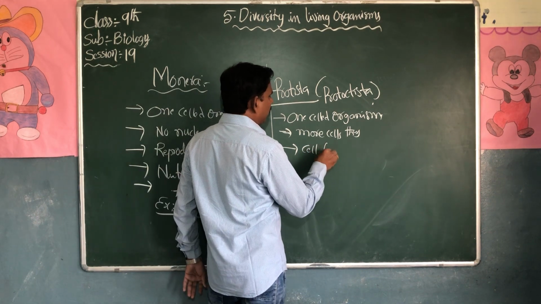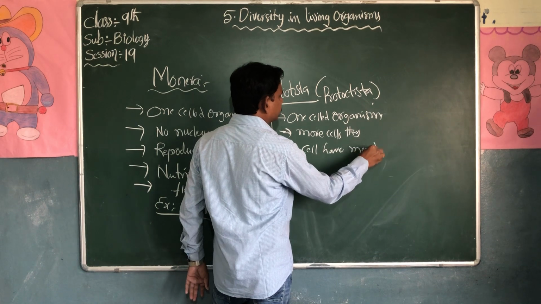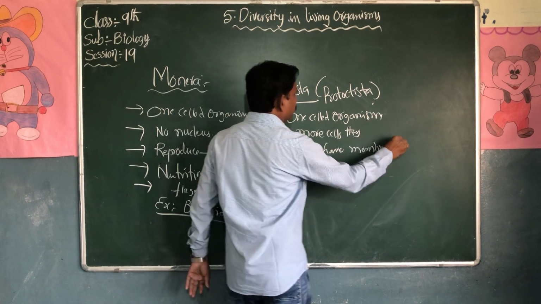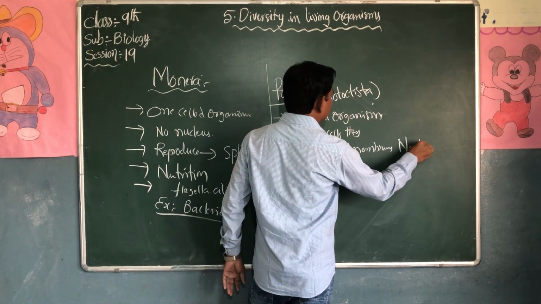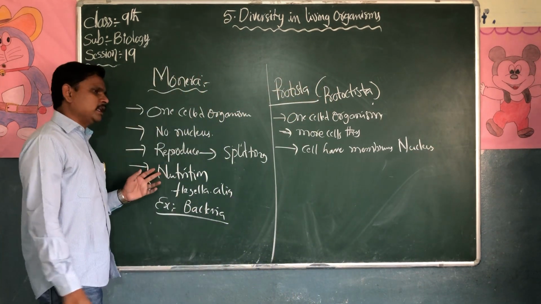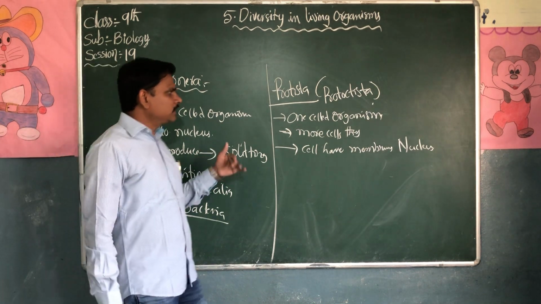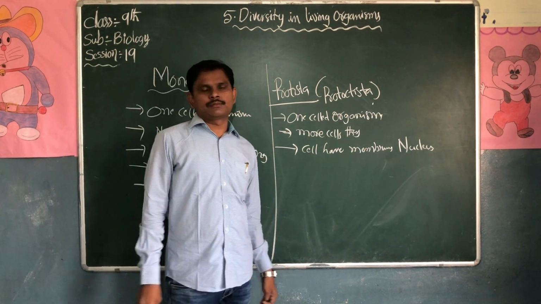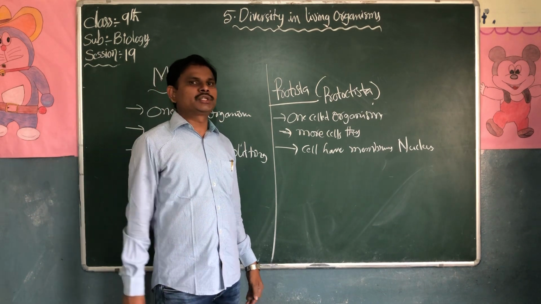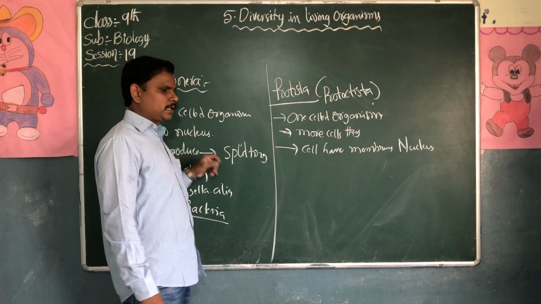The cell has a membranous nucleus. They have a nucleus in their body. So if the nucleus is not there, it comes under the prokaryotic cell. If the nucleus is there, such organisms come under the eukaryotic cell. Prokaryotic cell and eukaryotic cell.